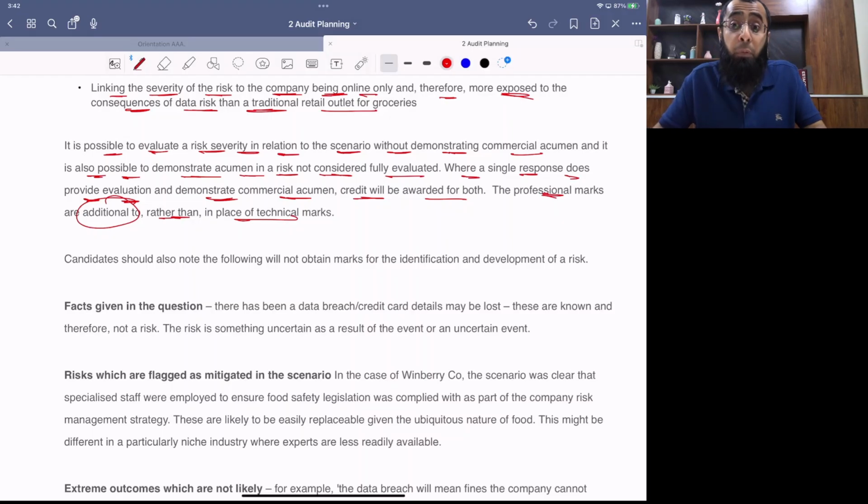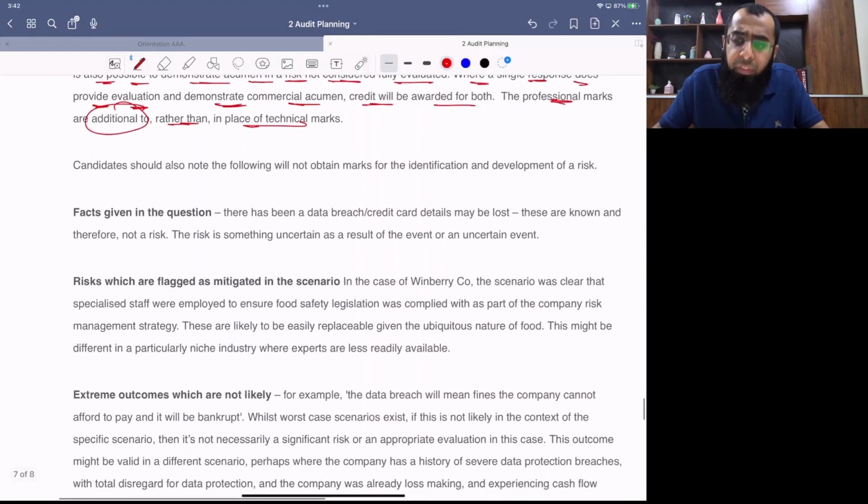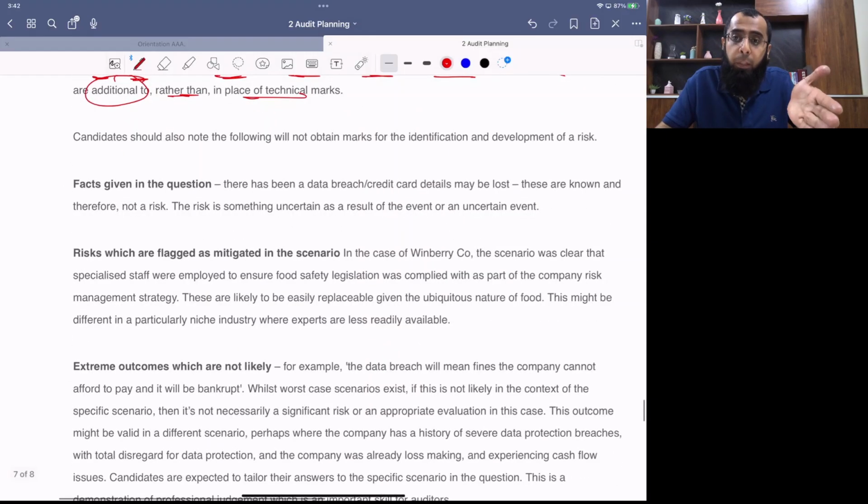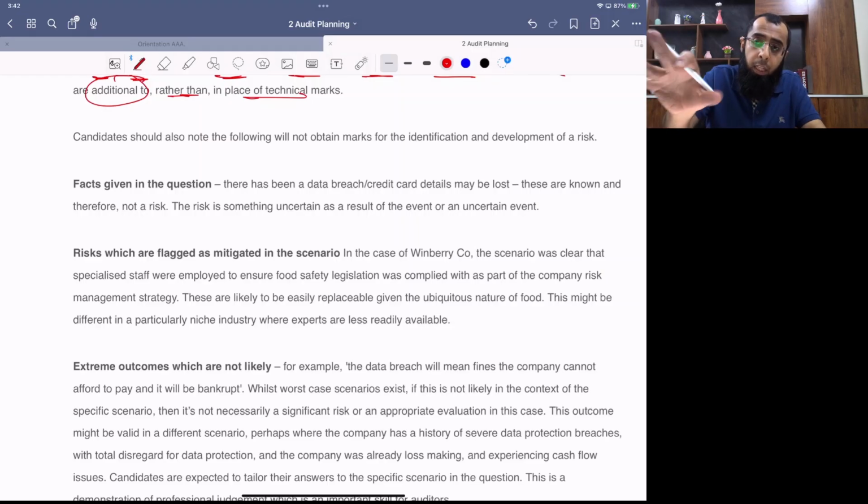But at the same time, maybe your commercial acumen in a particular comment was very good, but the examiner didn't consider it as a significant risk. So you will lose the technical mark, but you will get the professional skill mark of commercial acumen if you evaluated that risk in a better manner. Okay, so these both things are additional. The examiner will evaluate both of them separately. He first reads your risk from the technical perspective, that okay, is it technically correct? And then he reads it again to see whether it's professionally correct or not.